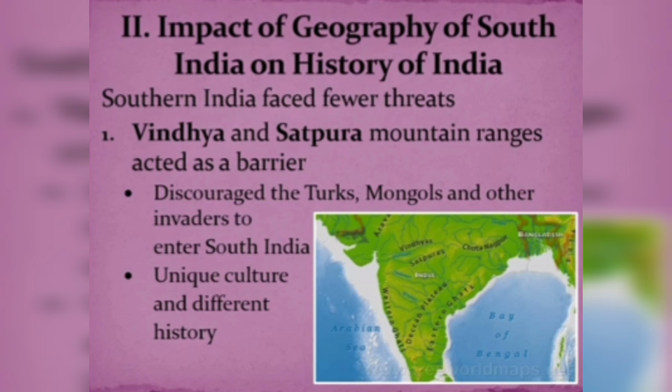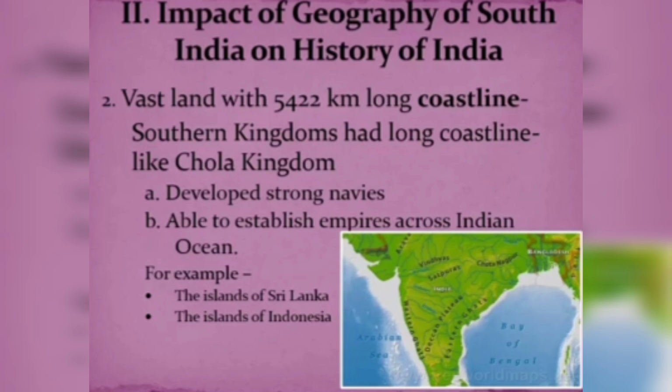Several kingdoms had a very long coastline. Southern kingdoms like the Cholas had a coastline extending at least 5422 kilometers. Because of this long coastline, they were able to form a strong naval army.